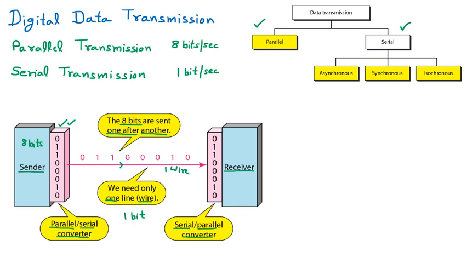That's why this converter is required. This one is the converter which is converting the parallel to serial, because these 8 bits are parallel and whatever they are going over here, they are the serial. Serial means 1. So converting 8 to 1, meaning I am giving chance to 1 by 1. So these are the 8 bits.